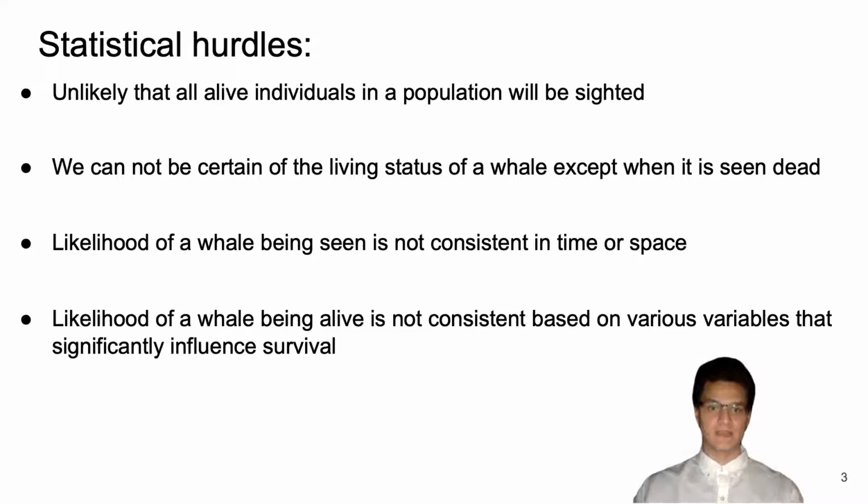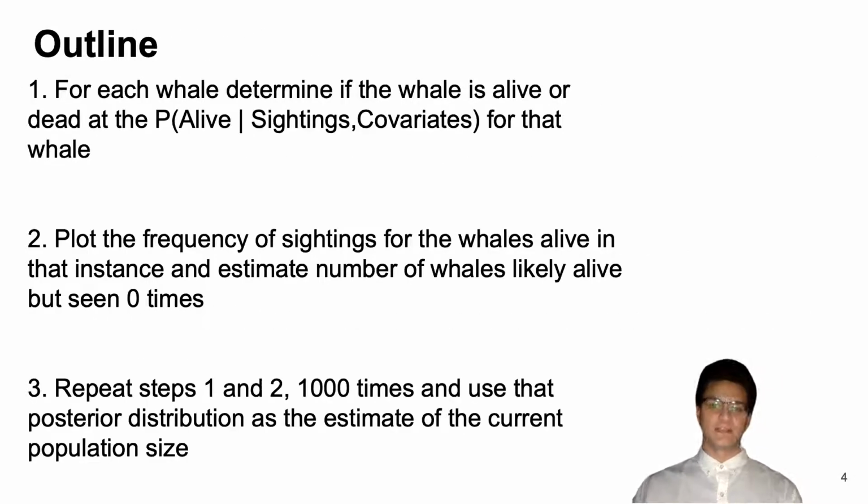Some statistical hurdles inherent in estimating population size using sighting data alone are, one, it's unlikely that all alive individuals will be seen throughout the sampling period. Two, we cannot be certain of the living status of an individual unless we have seen that individual dead. Three, the likelihood of a whale being seen is not consistent in time or space. And four, the likelihood of a whale being alive is not consistent, based on various variables that significantly influence its survival. This is the outline that we'll be using to order our discussion of the methodology.